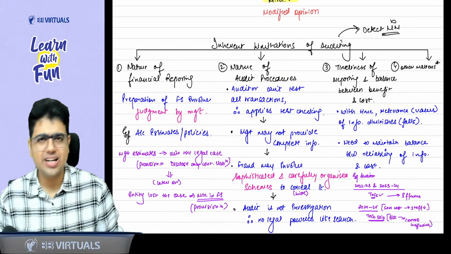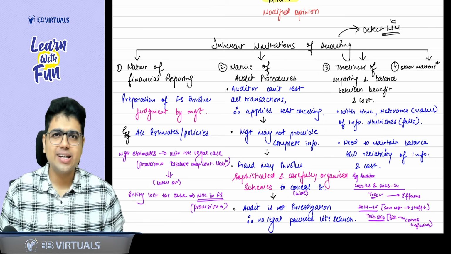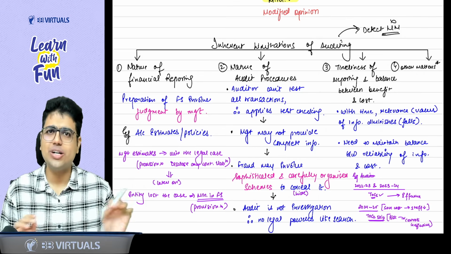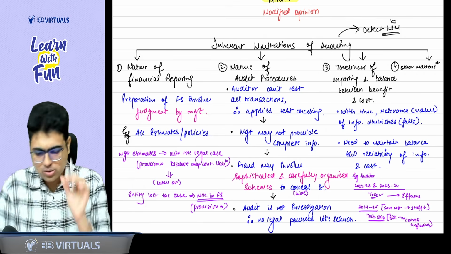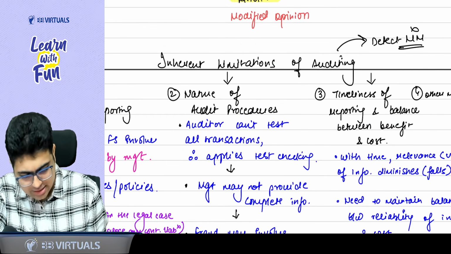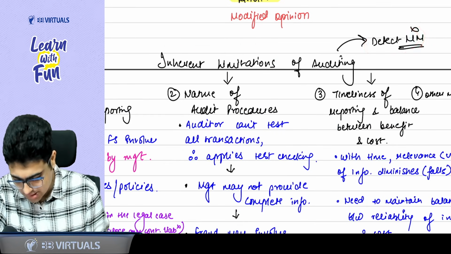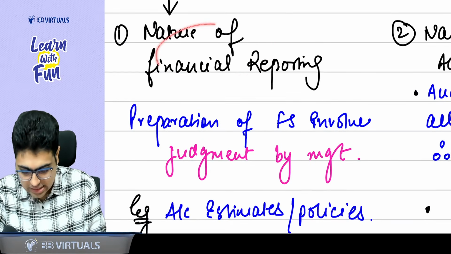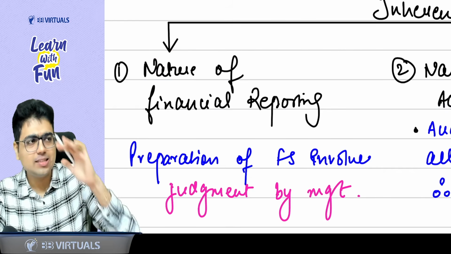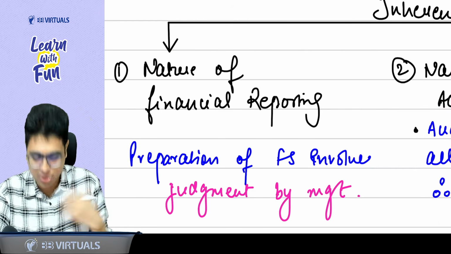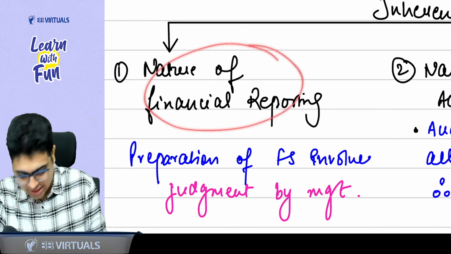Now, sir, these are the inherent limitations of auditing. Sir, do we need to learn it in detail? Answer is no. Just for the next 2-3 minutes, understand the points. If you have a good understanding, that is enough for CA Final level. Learning part is more important at CA Inter level. Now, sir, what do you mean by inherent limitations of auditing? That means the limitations that the auditor will not be able to detect a material misstatement. The first limitation is related to the management, that is the nature of financial reporting. The second limitation will be related to us as an auditor.